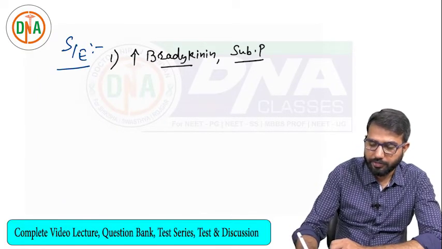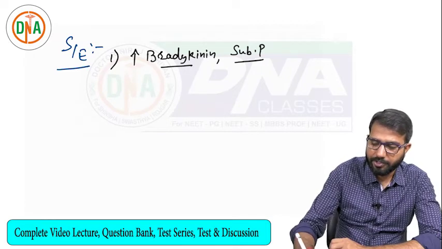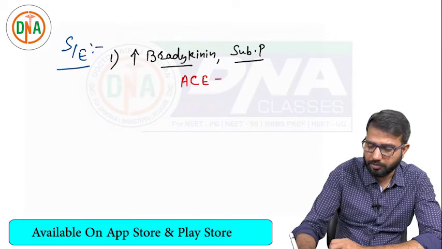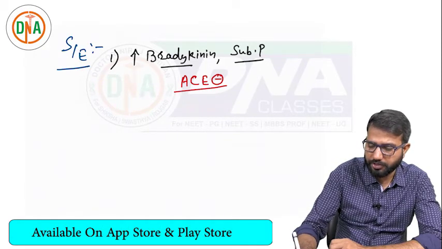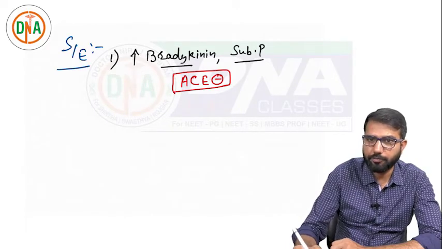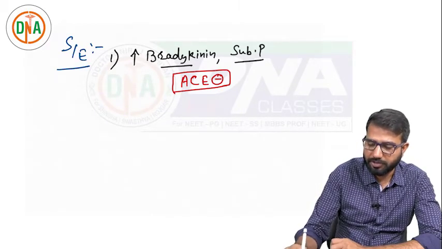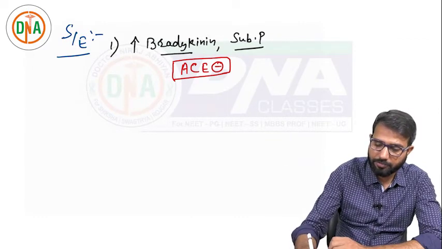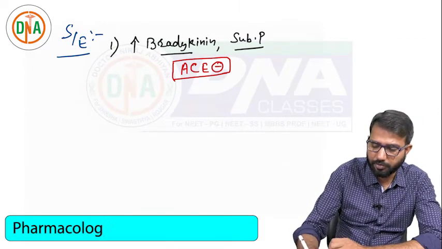Because we are inhibiting the ACE enzyme, angiotensin converting enzyme, which is also the enzyme for bradykinin metabolism and also the enzyme for substance P metabolism. So by inhibiting the ACE, you can increase bradykinin and substance P. And these are inflammatory products.